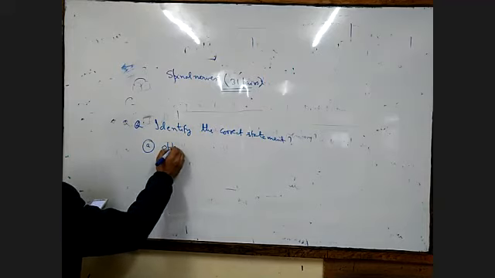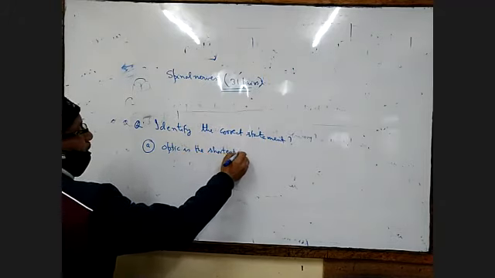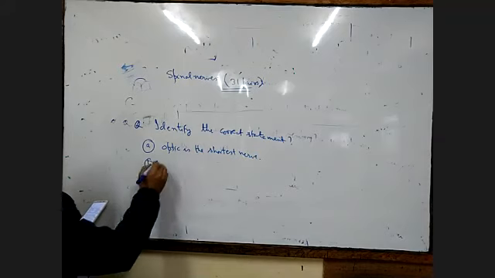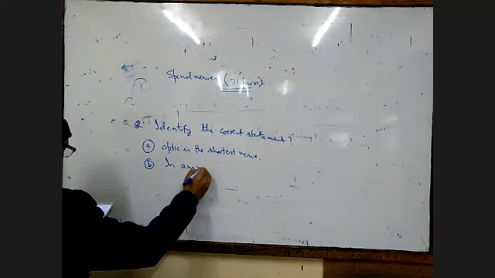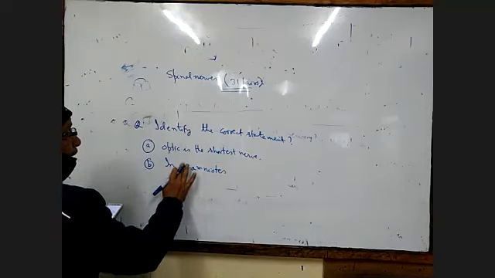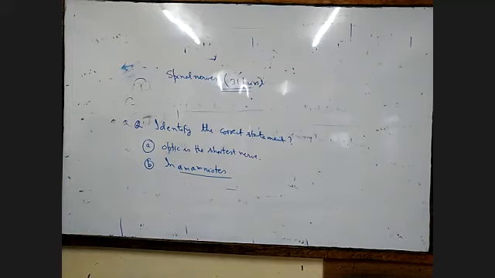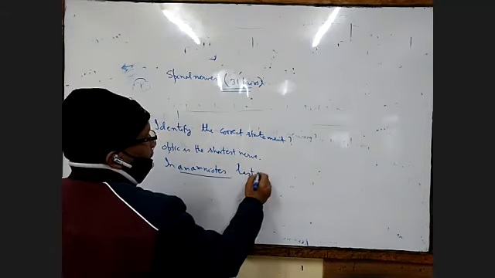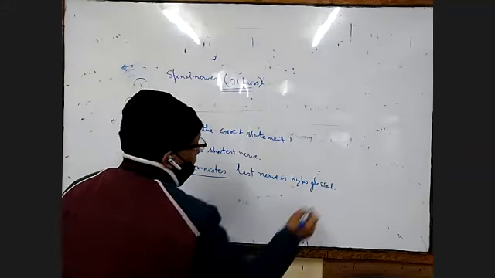A, optic is the shortest nerve. B, in amniotes, the last nerve is hypoglossal.